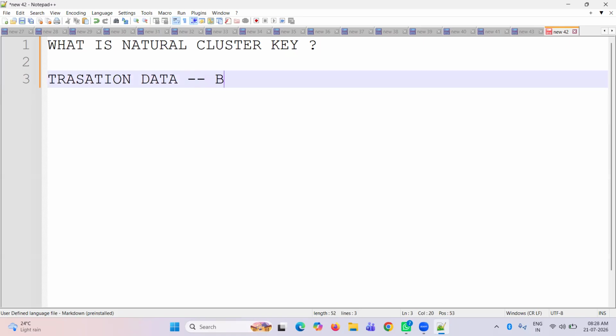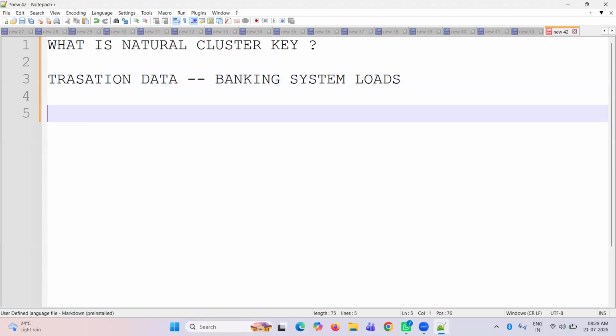We're going to work in the banking domain. If you don't understand, don't worry, I will explain the project flow and then you will get it. So we are receiving the transaction data, and we're going to load it by load time.